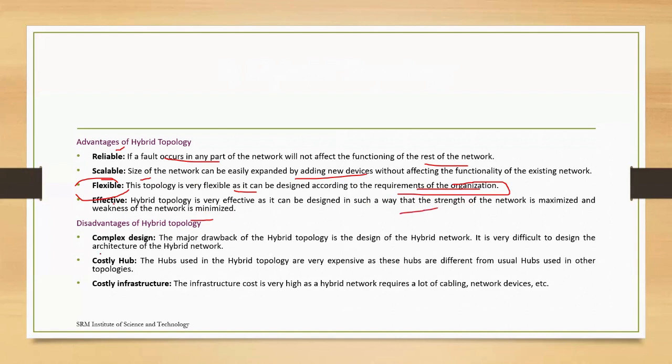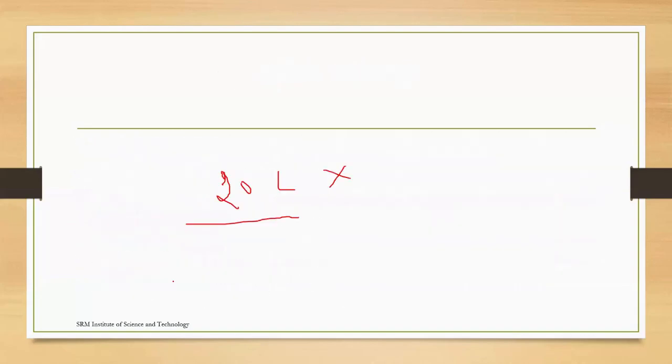And the disadvantages: if suppose we wish to use 4 different types of topology, then the complex design will be the major drawback. And the same thing, costly hubs we have to use, and the infrastructure cost also will be very high if you want to use the hybrid topology. So these are the topologies. We will go back and go through once.